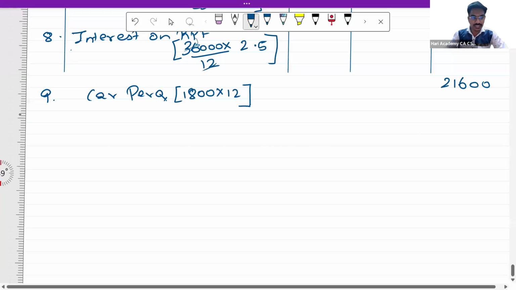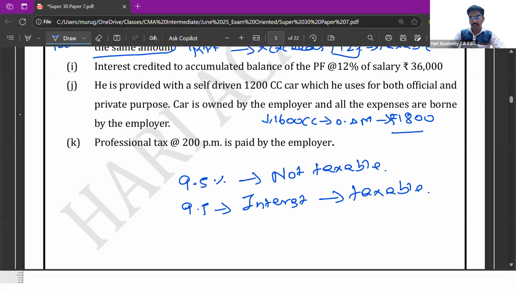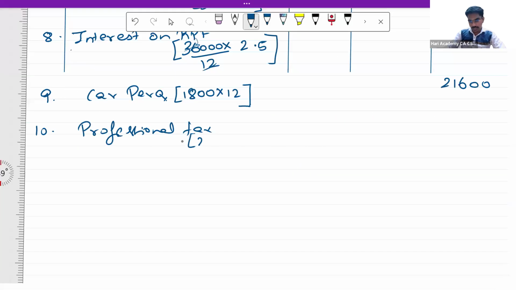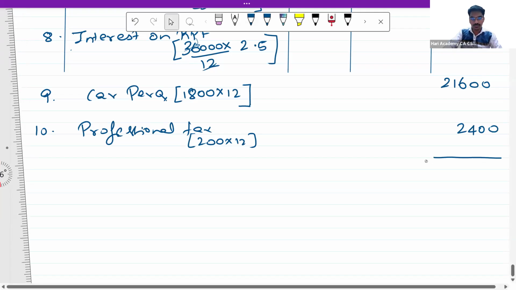Next is professional tax. This is an expense of the employee which is paid by the employer. Hence, since this is paid by the employer, this is taxable in the hands of the employee. Professional tax is 200 per month, so this is 2,400.